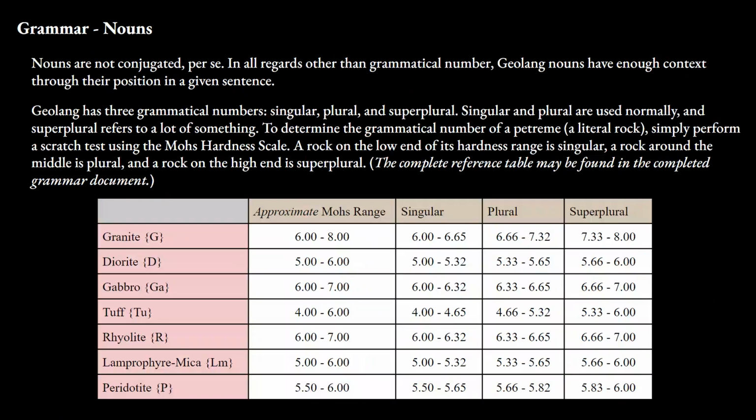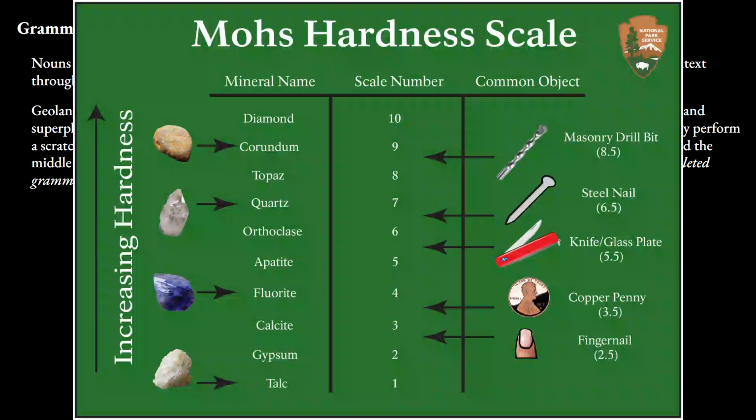On to the grammar. For nouns, very little conjugation is necessary due to the ordering of sentences and phrases, but it is important to note grammatical number. Geolaŋ has three grammatical numbers, singular, plural, and superplural. In order to determine the grammatical number of a given rock, a Geolaŋ speaker performs a test using the Mohs hardness scale. A rock on the low end of its relative hardness range is singular, a rock with average hardness is plural, and a rock with high hardness is superplural.